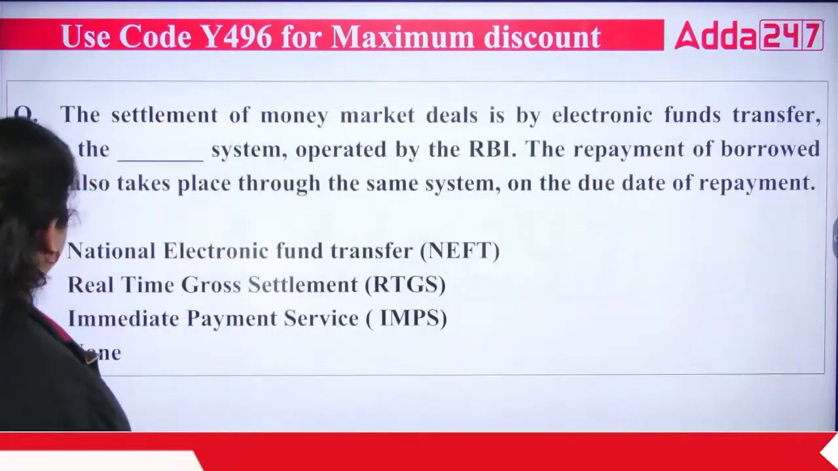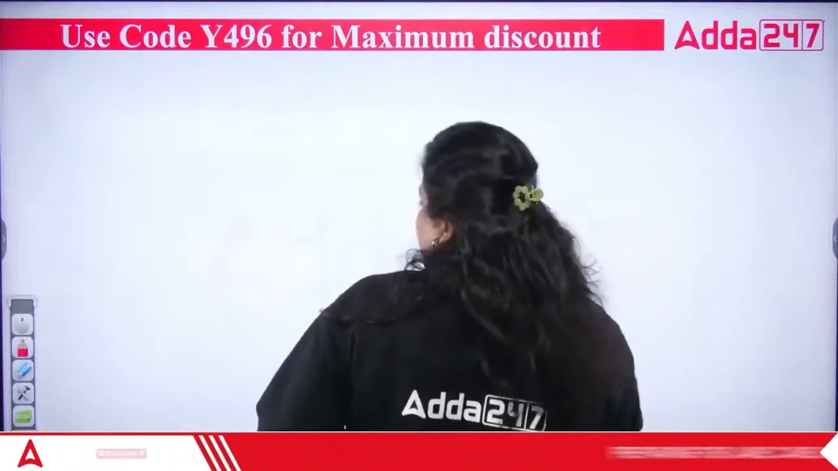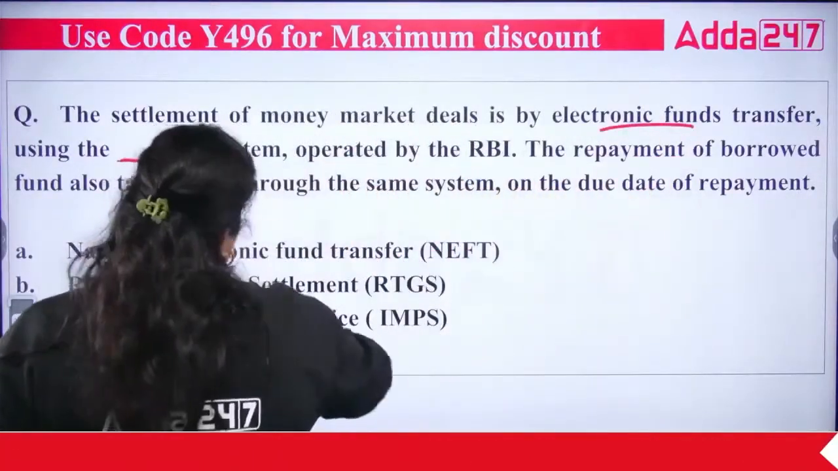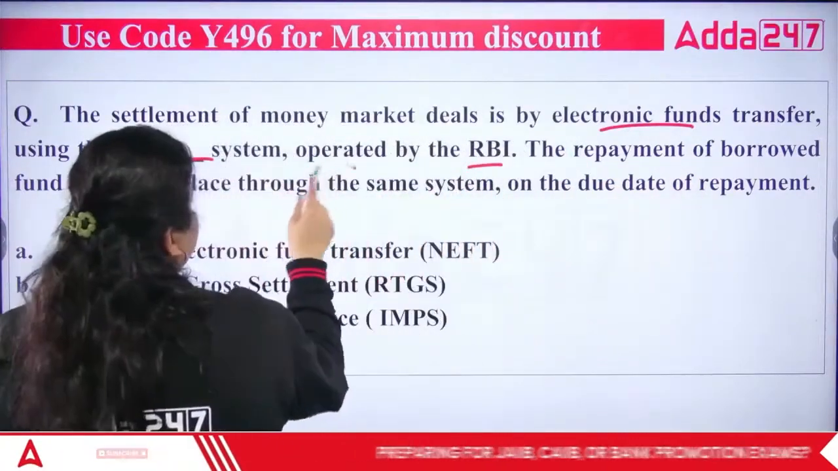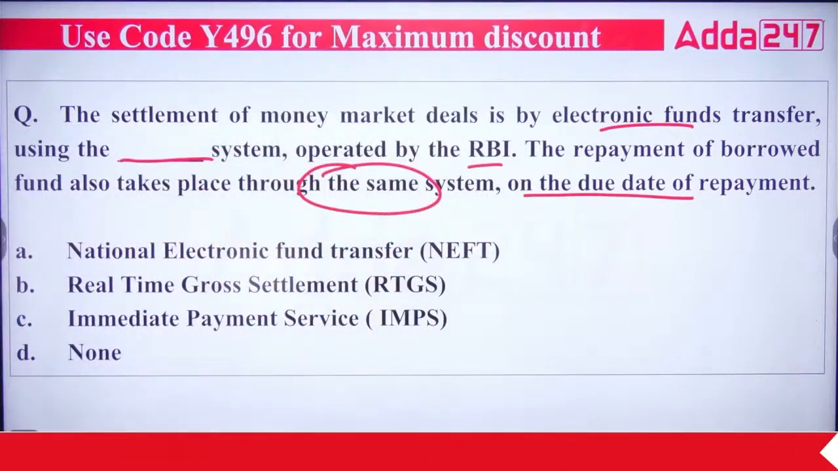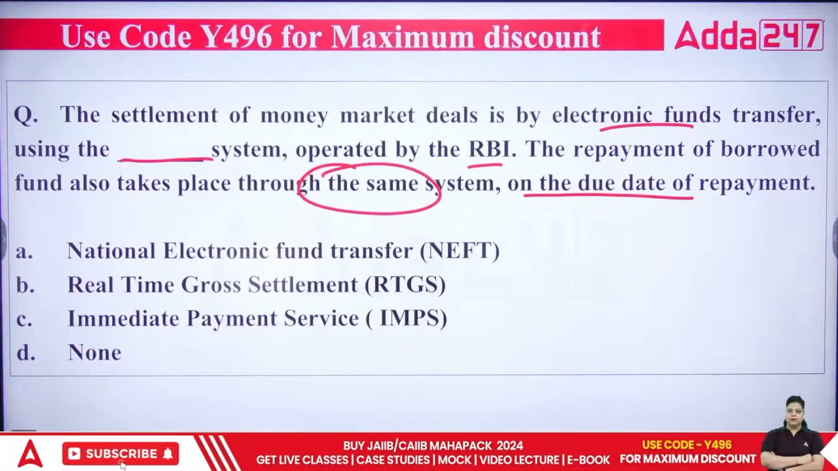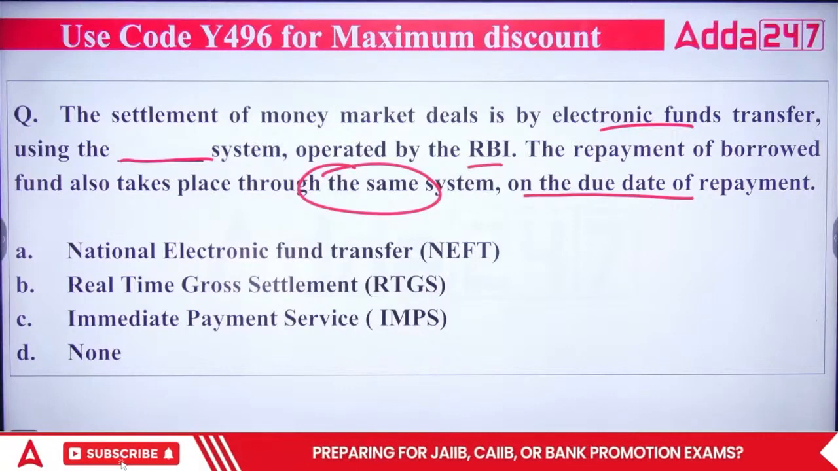Okay. Next, the settlement of money market deals is by electronic fund transfer using the dash system operated by RBI. The prepayment of borrowed funds also takes place through the same system on the due date of the repayment. So the settlement of money market deals is done by electronic fund transfer, and you have to answer which of the following systems will be used. NEFT, RTGS, IMPS or none of the above?